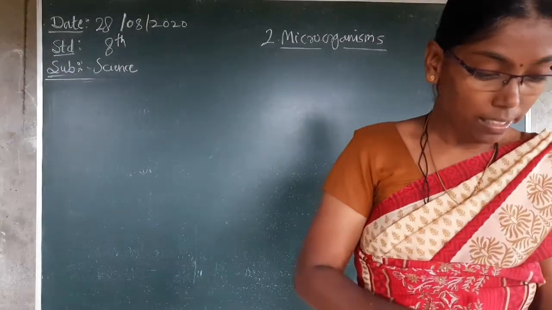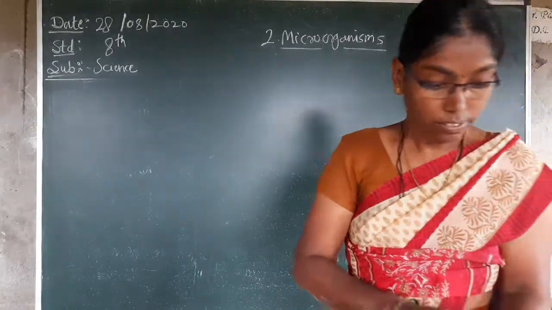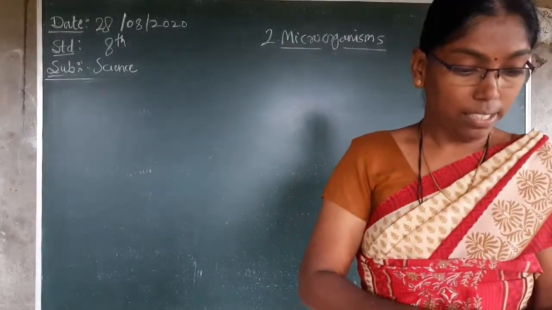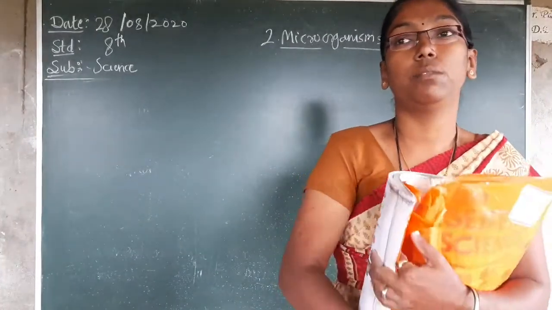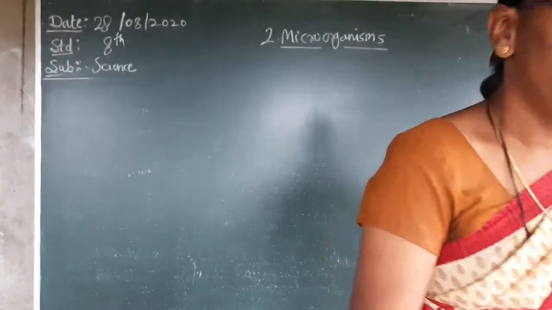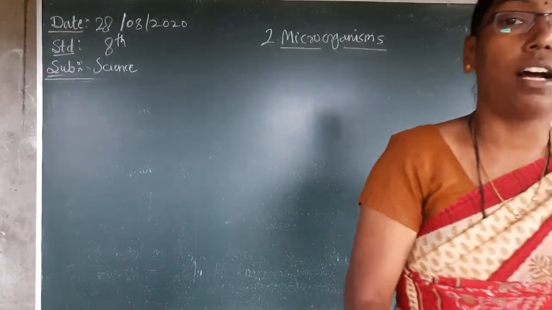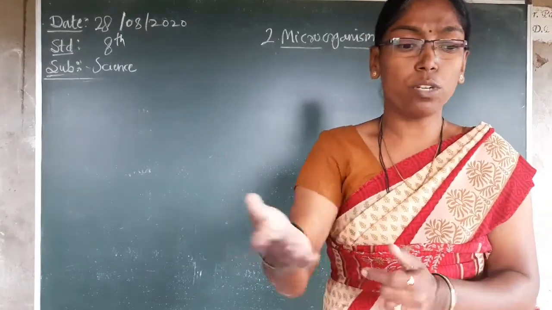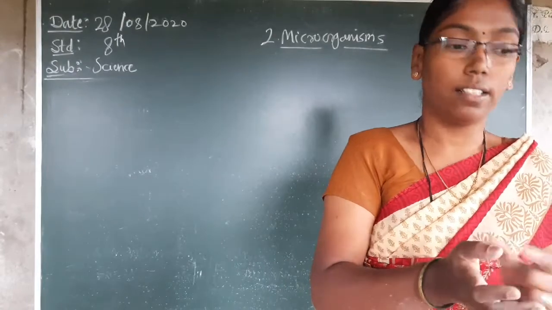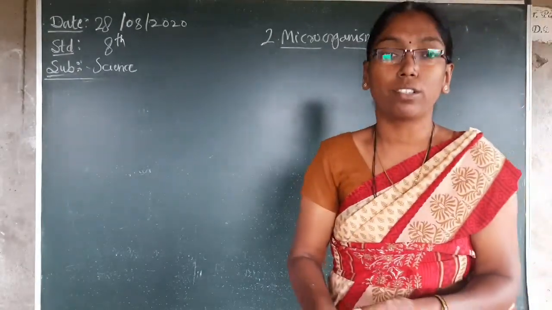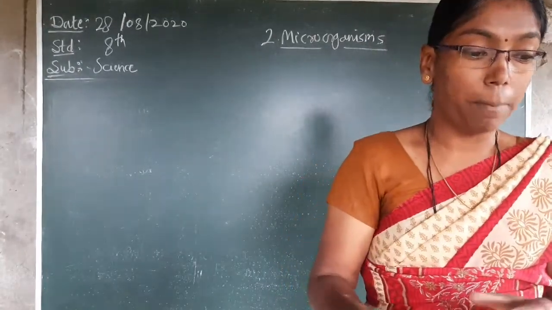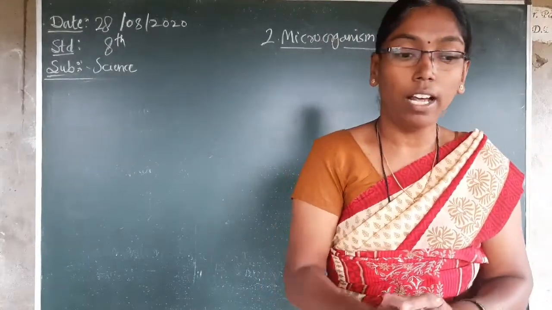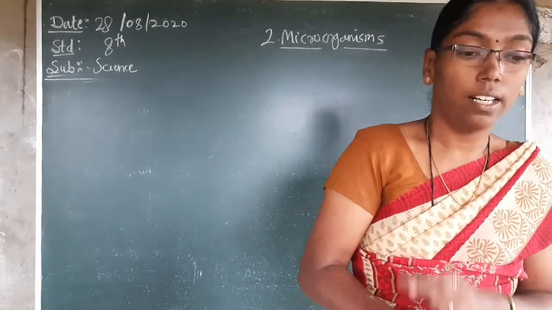So how do we start? Let's begin. Everyone open your book. We are surrounded by various living organisms. Everyone knows this from 6th standard. In the surroundings, living and non-living things are present. Before we start the classification, we start with previous knowledge: what is meant by microorganism, what is microbiology, and what are the characteristics of microorganisms.